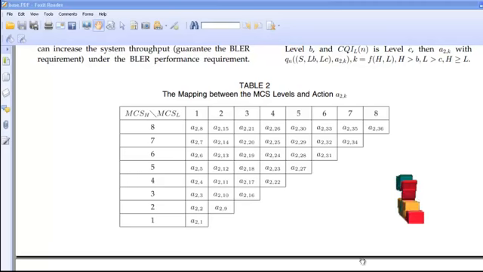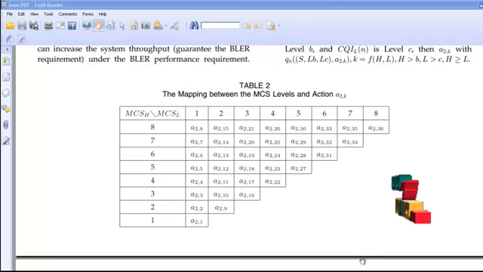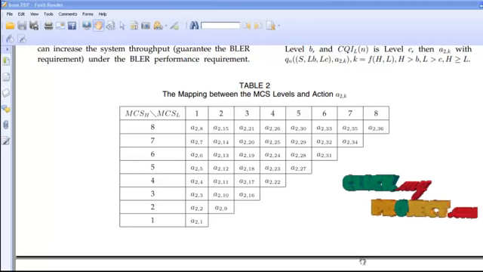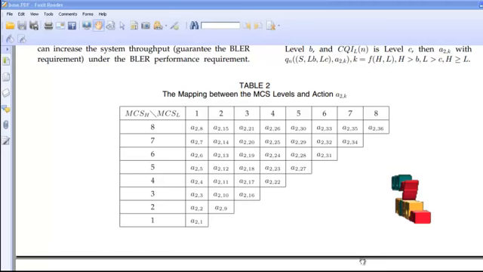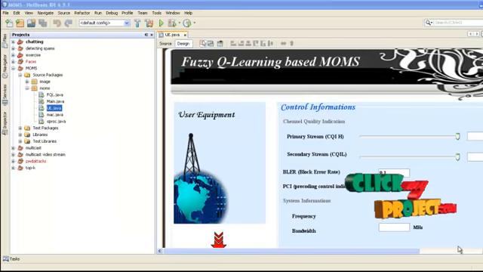Finally, the FQL MOMS selection scheme can determine an appropriate MIMO configuration mode and MCS level for packet data transmission in HSPA systems. It can indeed achieve an excellent balance between system throughput maximization and BLER requirement fulfillment. Next, we see the running procedure of our project.